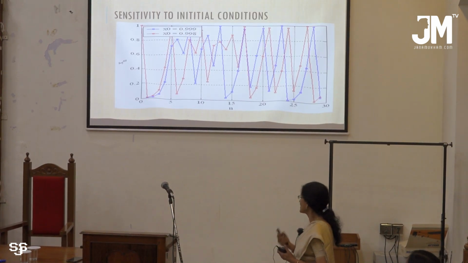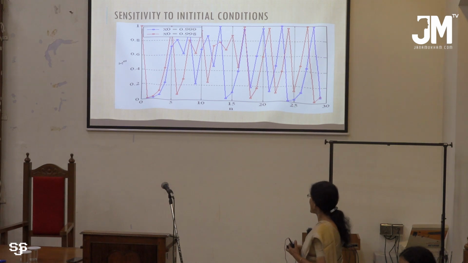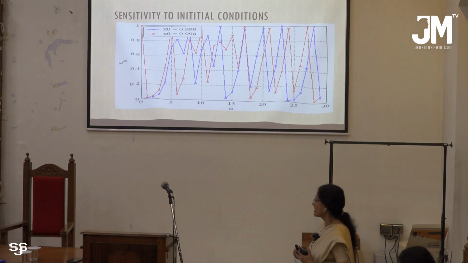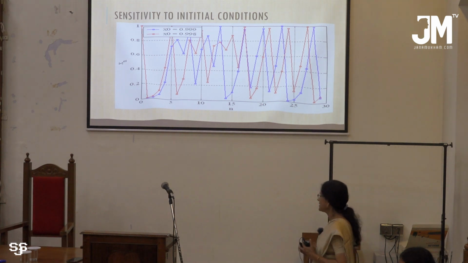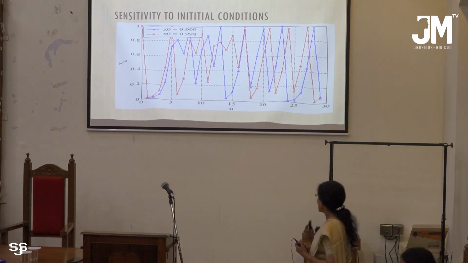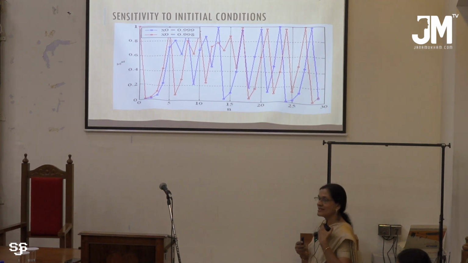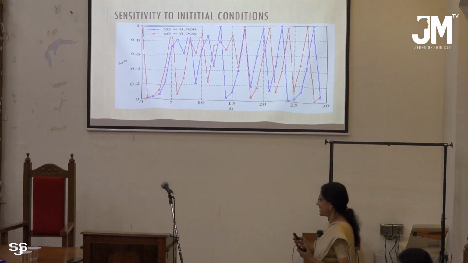Now, for a chaotic system, this is the usually quoted example. If the initial condition is slightly changed, in the course of the dynamics, it may diverge from the original path that is already known to us. That is, at 15 iterations, they are highly different. They are following very different paths, but at 30 iterations, they are again coming closer to each other. That means you can determine it, but you cannot predict.